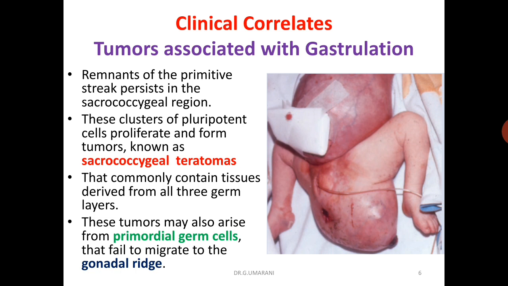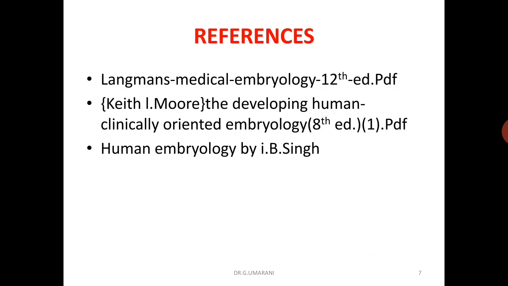These usually contain tissues derived from all three germ layers. These tumors may also arise from the primordial germ cells, which are responsible for the formation and development of the gonads. So this is about the clinical correlations of gastrulation.